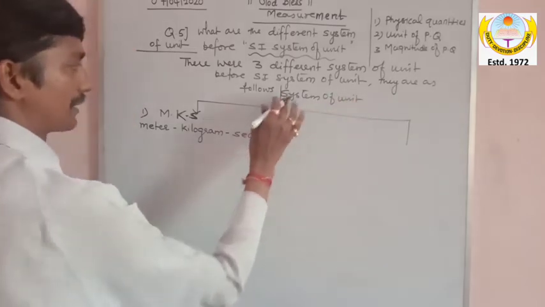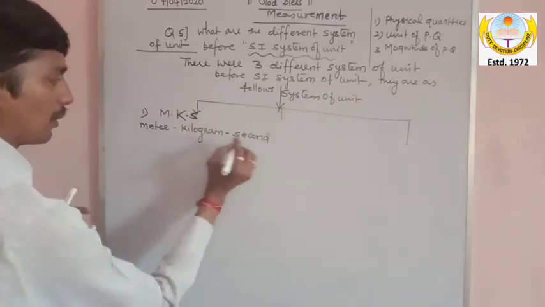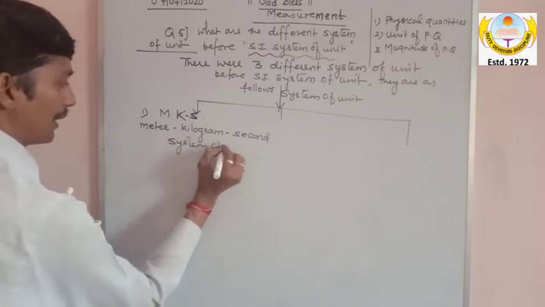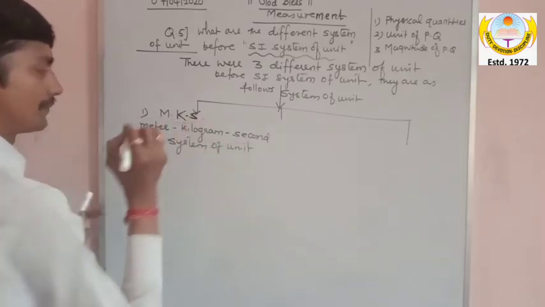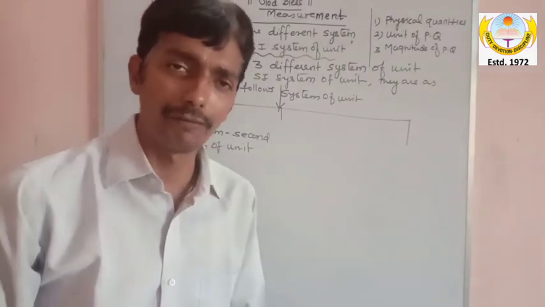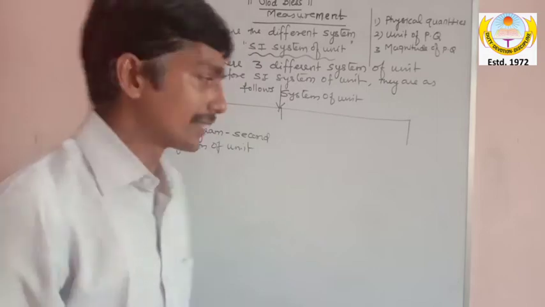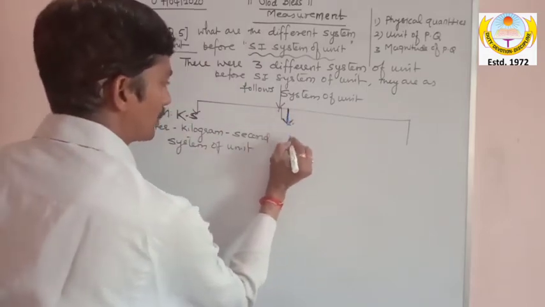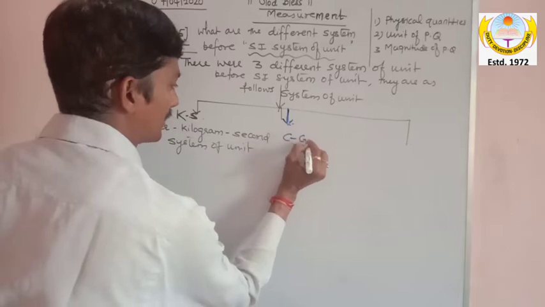So meter, kilogram, second, and I will end with the words system of unit. So meter, kilogram, second is one system of unit, the first system of unit. The second system of unit given by the scientists was CGS.